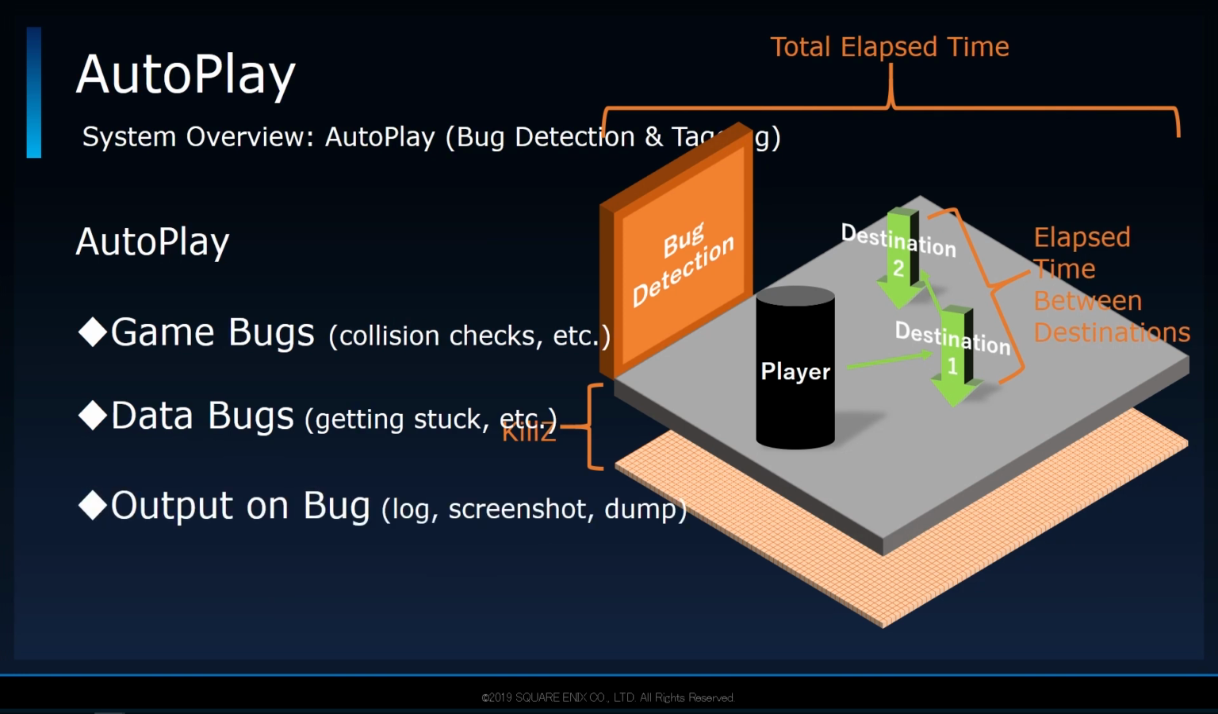Regardless of which bug it is, if any of the 3 checks fail, the system would output to an error log, take a screenshot, and optionally create a dump, so as to make investigating the cause of the failure easier. In order for the autoplay system to continue executing the data with little interruption, after outputting everything, the system would warp the player to the current destination and target the next destination.